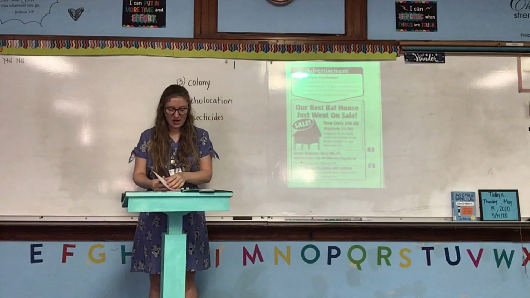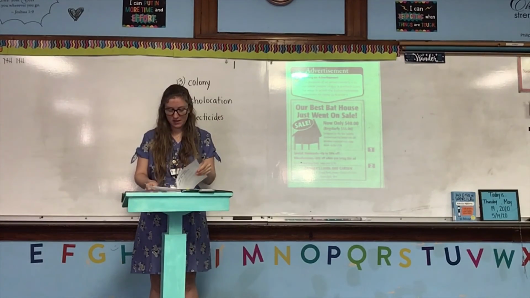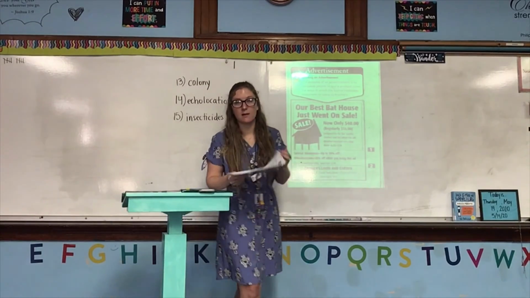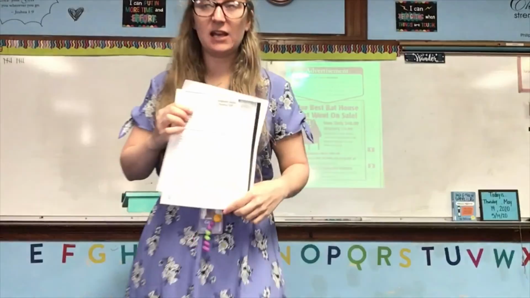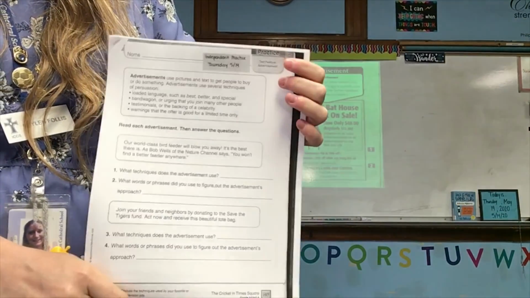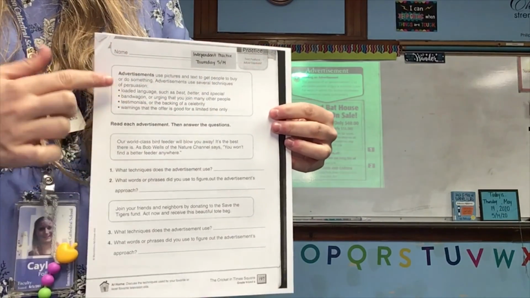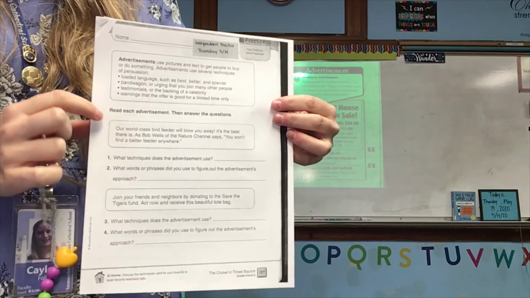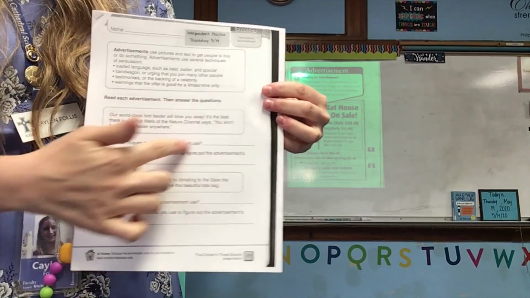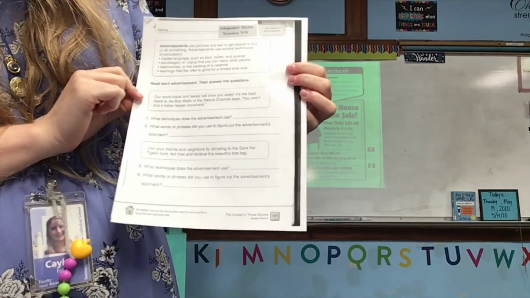So what you're going to do now is go ahead and get out your packet, and you do have some independent practice. Open up past the math anchor chart and look at the page that says at the top, text feature advertisements. So first of all, read this box about advertisement, and then you're going to read each advertisement. They are each in these boxes. Here's one and here's another, and then you're going to answer the questions.